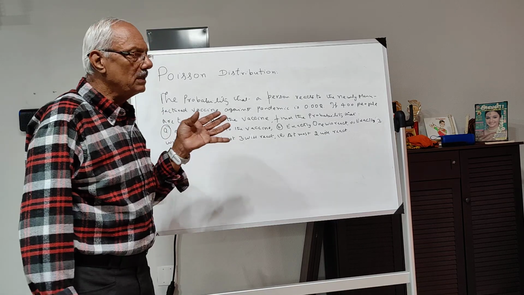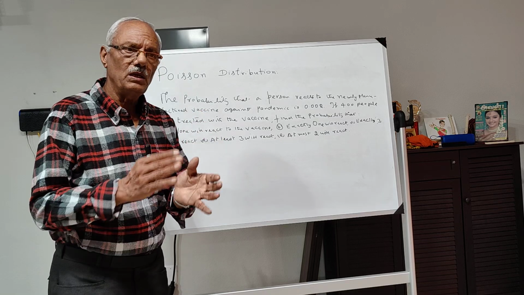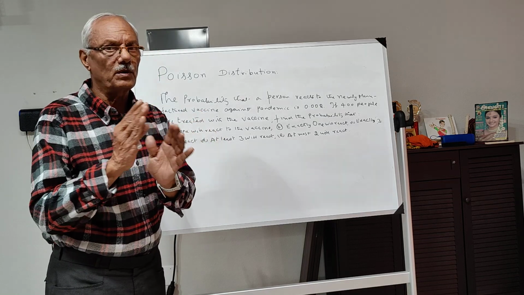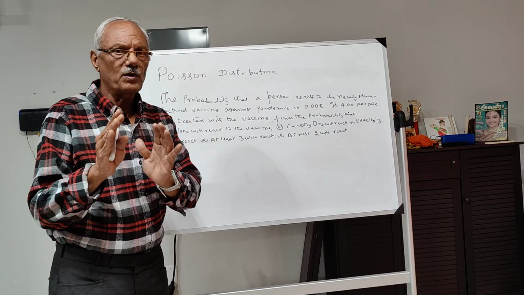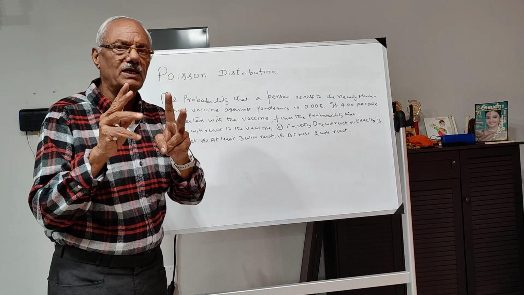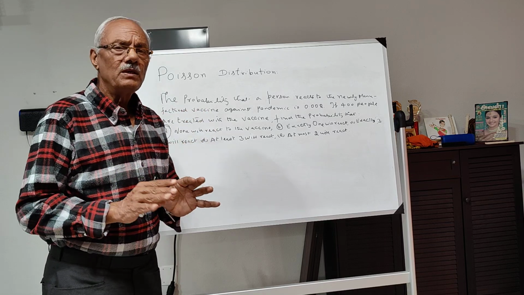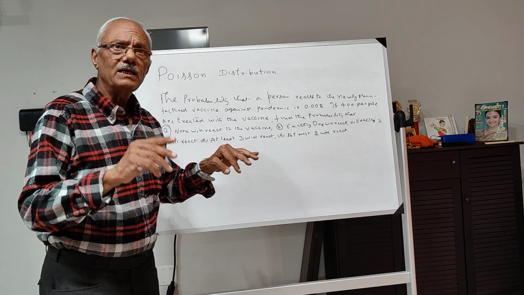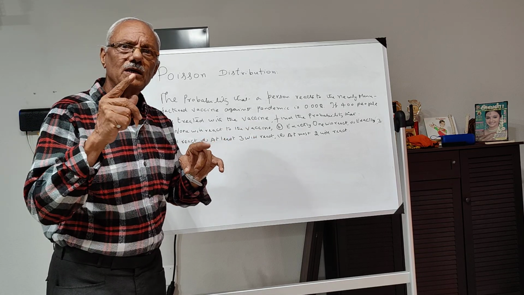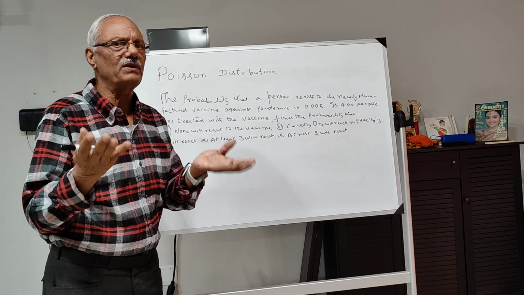Now you see that in binomial distribution, we talk about the probability of success and probability of failure. But probability of failure is nothing but 1 minus probability of success, because only two outcomes can happen in an experiment. In this case, the number of trials is definite, n in number.